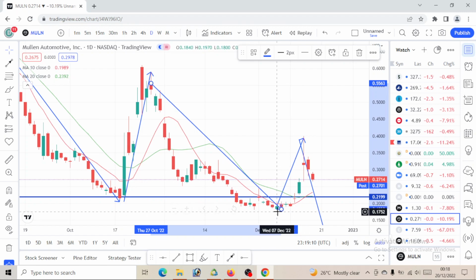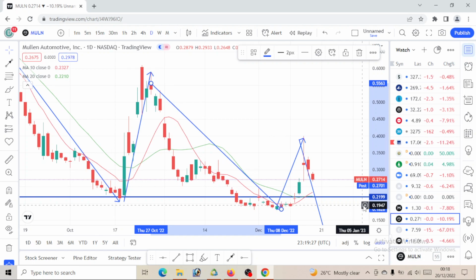But as of now, because we are trying to predict where the price will move for the next day, let's see if we can get to a level of 0.2199. And if we can hit this level, or probably the upper one, we should get there.